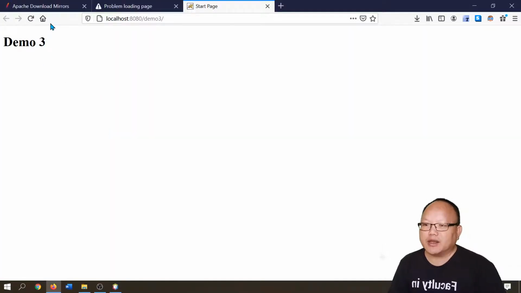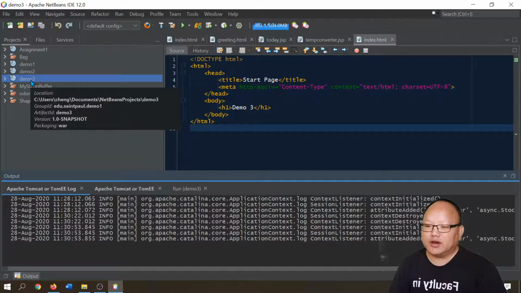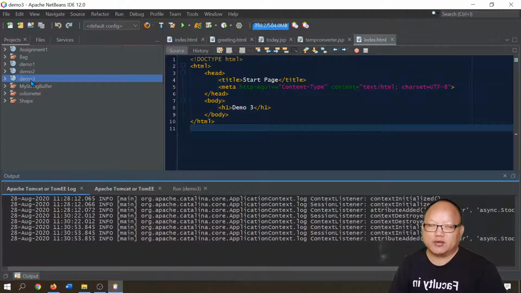Okay, so it automatically starts Tomcat for you if you just open it and run a web project. If Tomcat's not running, it will automatically run Tomcat for you. So NetBeans has pretty good control of Tomcat. So that way you don't have to turn Tomcat on or off outside of NetBeans. You can do everything within NetBeans.